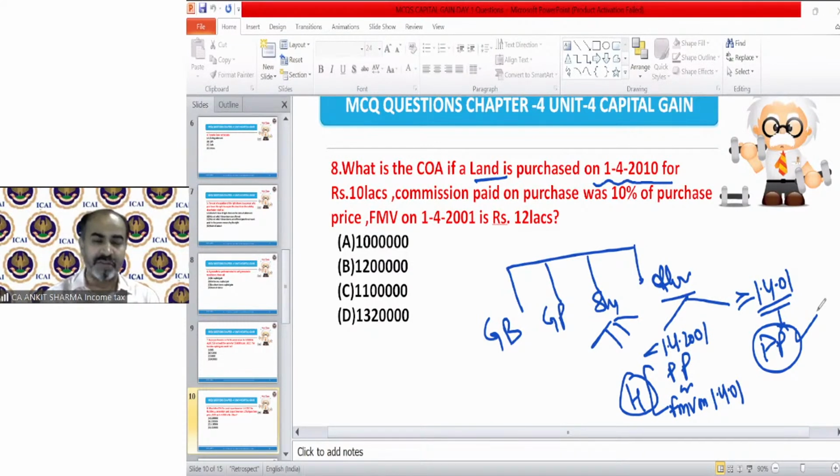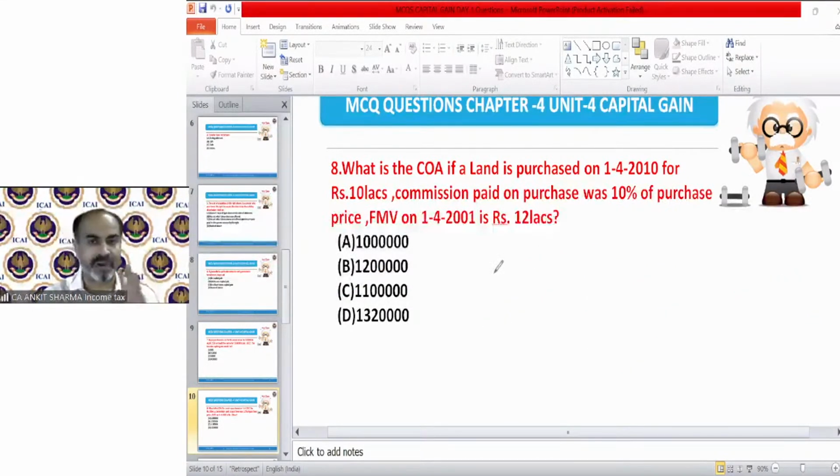And because we have paid commission on purchase, that is 1 lakh, anything which is paid at the time of purchase of any asset will form part of its cost of acquisition. So the correct answer will be, of course, 11 lakh, that is 10 lakh plus 1 lakh. I hope it's clear to all of you now, those who gave the wrong answer.